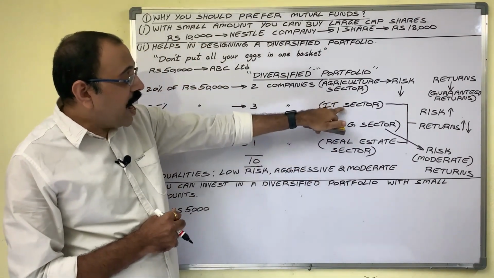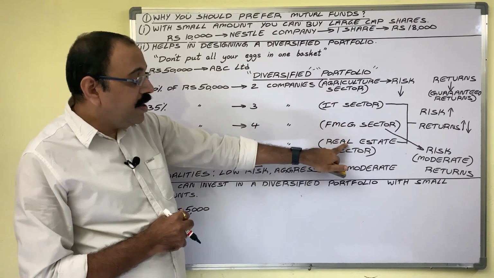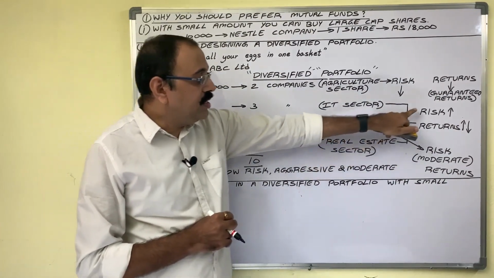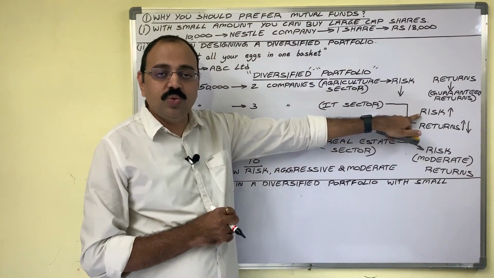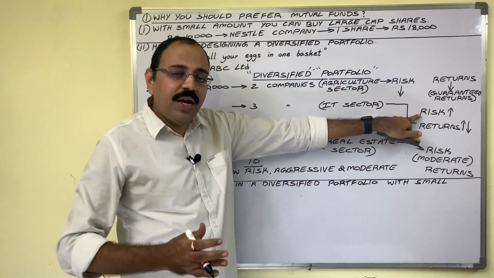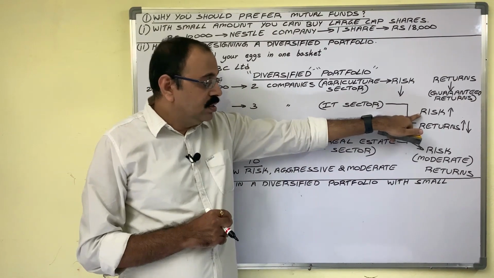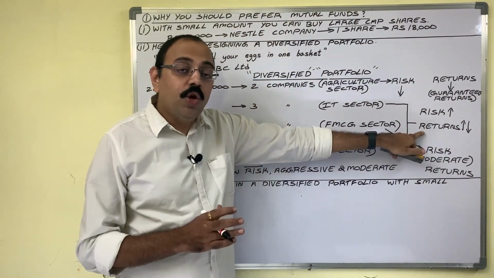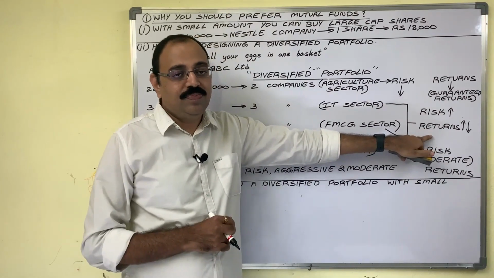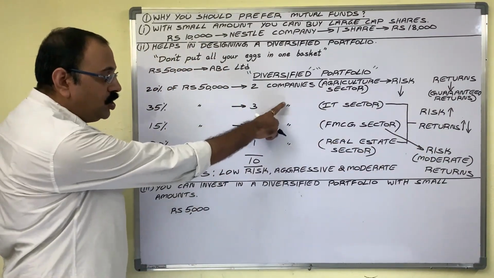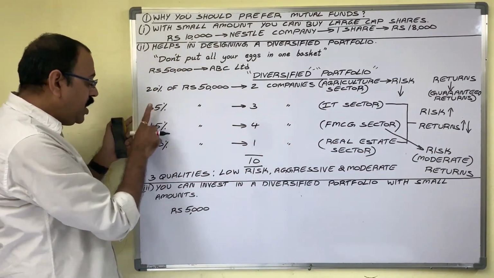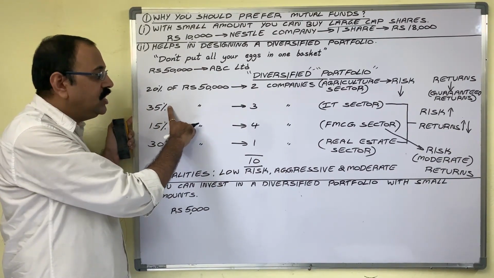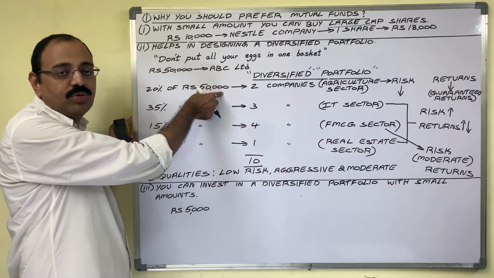Then this IT sector and the real estate sector. You know very well that risk is aggressive in these two sectors. So when you are taking more risk, you may get more returns or you may lose entire amount. How much you are investing in these two sectors? 35 plus 30, 65%. So 65% of 50,000.